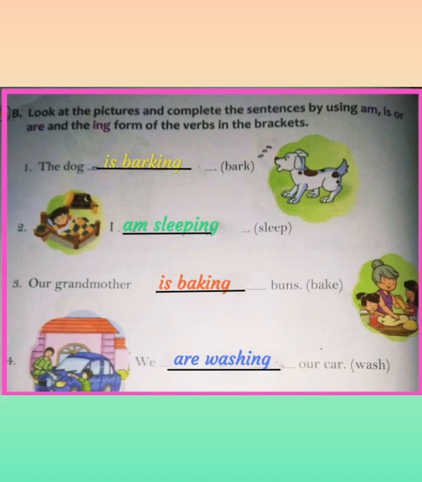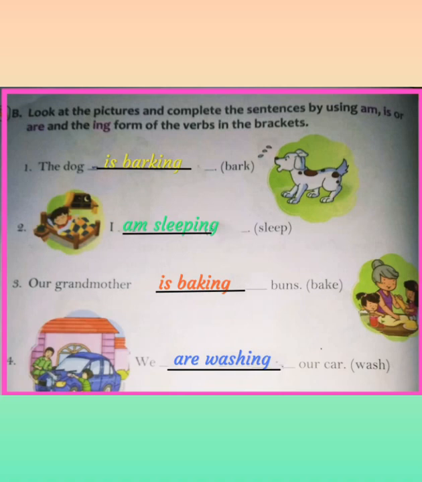Look at the first one, the dog dash. Here there is only one dog in the picture, so which word do we use? Yes, correct. We use is barking. Second one, I dash. So which verb is given in the bracket? Sleep. So we add ing with that verb and also add the helping verb am, is, are. So which word is the right word for this I? Am. So I am sleeping.